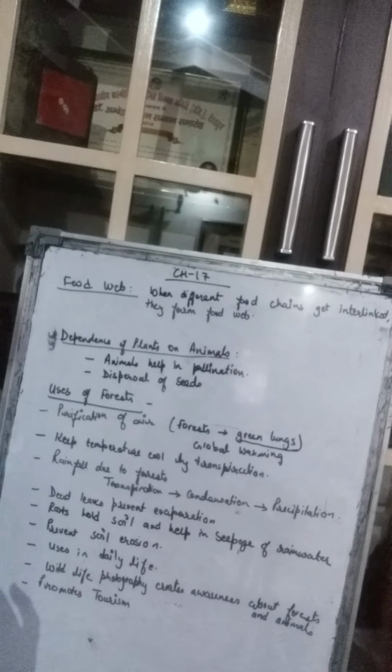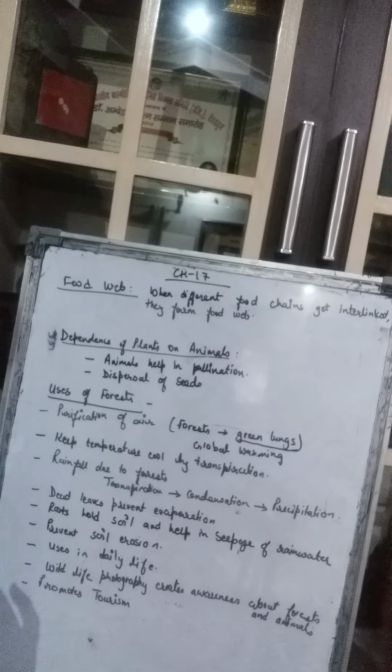Then what happens? The dead leaves of the trees which fall down on the ground help in preventing the evaporation. Now what does that mean? See, if there is no forest, what will happen? The soil will become very dry. Why? Because there will be nothing to hold that water which has gone on the soil. Sun's heat will take away that water from the soil, and the soil will become dry. But the dead leaves which fall on the ground help in preventing that evaporation.